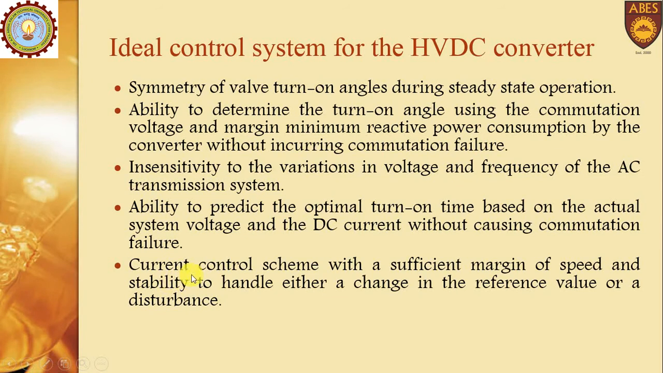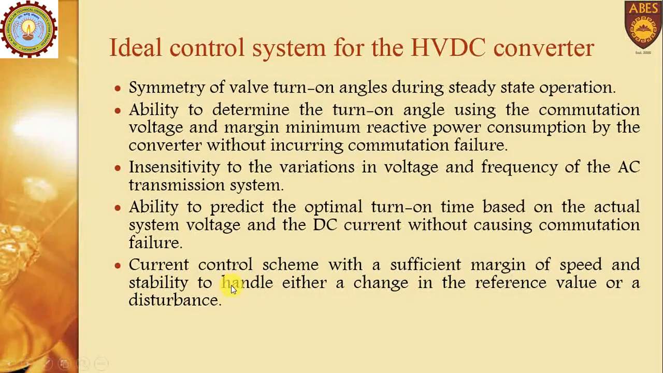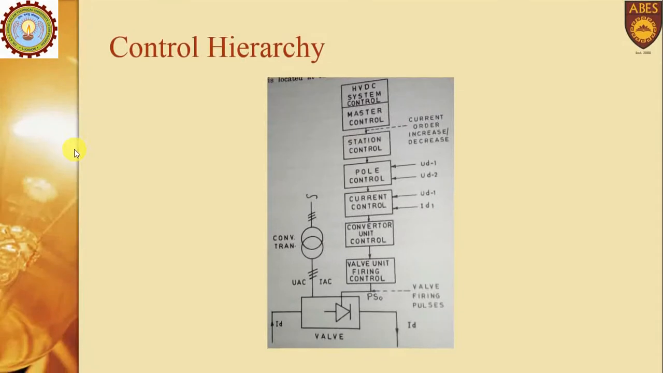Then it should also have a current control scheme with a sufficient margin of speed and stability to handle either a change in reference value or a disturbance. This change in reference will be done whenever we are reversing the power, meaning changing the operation of any converter station, so that an inverter station will operate as a rectifier or a rectifier station will operate as an inverter. Then the control hierarchy of any HVDC system: the HVDC system control, this is the overall control.